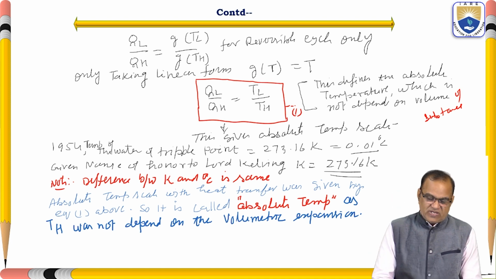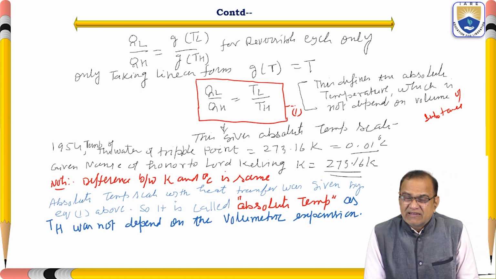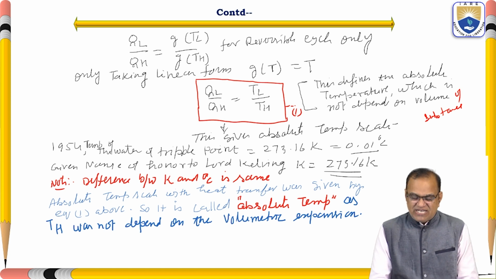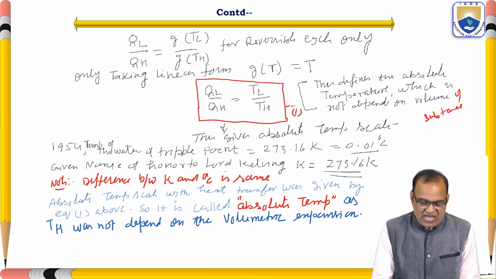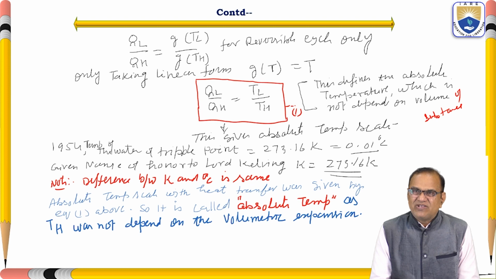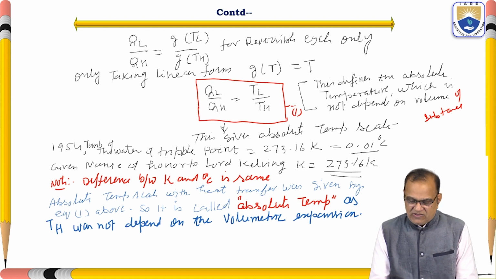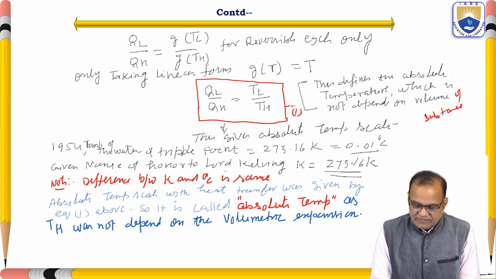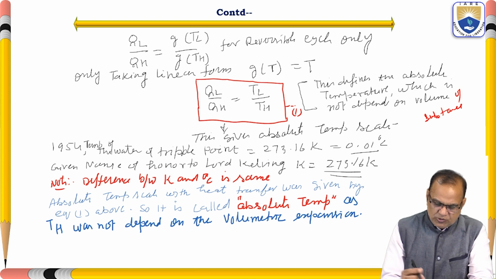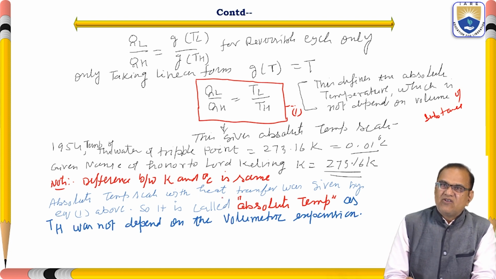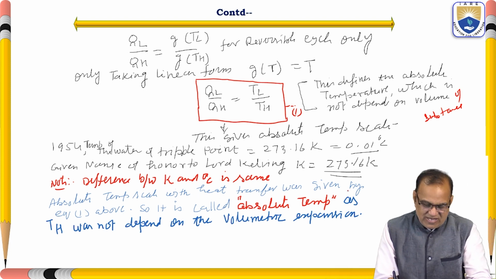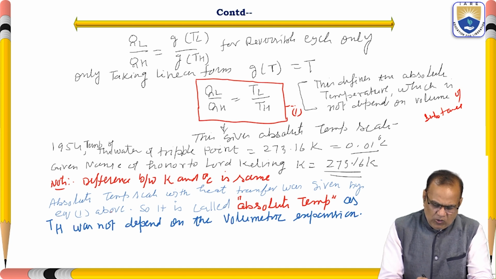The difference between Kelvin and degree centigrade is the same. The absolute temperature scale with heat transfer was given by equation 1 above.